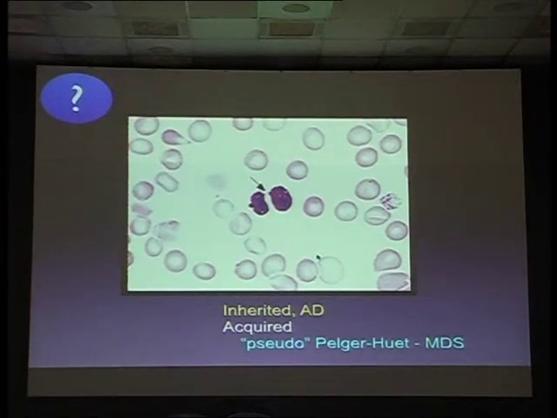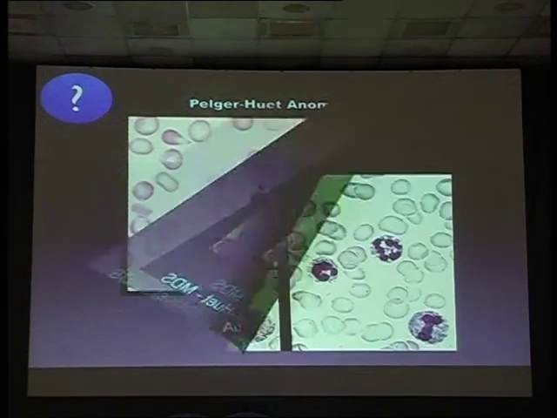A granule is there, but these are only eosinophil-like neutrophils, isn't it? Bilobed neutrophils with a thin strand connecting. This is known as Pelger-Huet anomaly, okay. It can be inherited or acquired. When it is acquired, we call it pseudo-Pelger-Huet anomaly. It is mainly seen in adults in MDS.